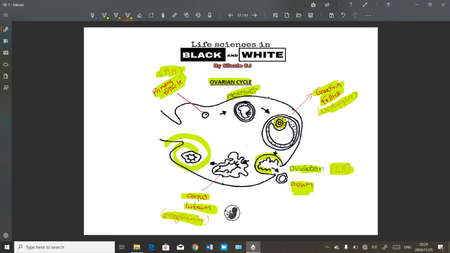So therefore it means the ovum was not fertilized, and therefore fertilization did not occur, and therefore this female is not pregnant. Therefore the corpus luteum will degenerate or break down or become smaller in size, and therefore the progesterone level decreases, and then the process starts again as FSH is no longer inhibited from being secreted in the hypophysis of the pituitary gland.